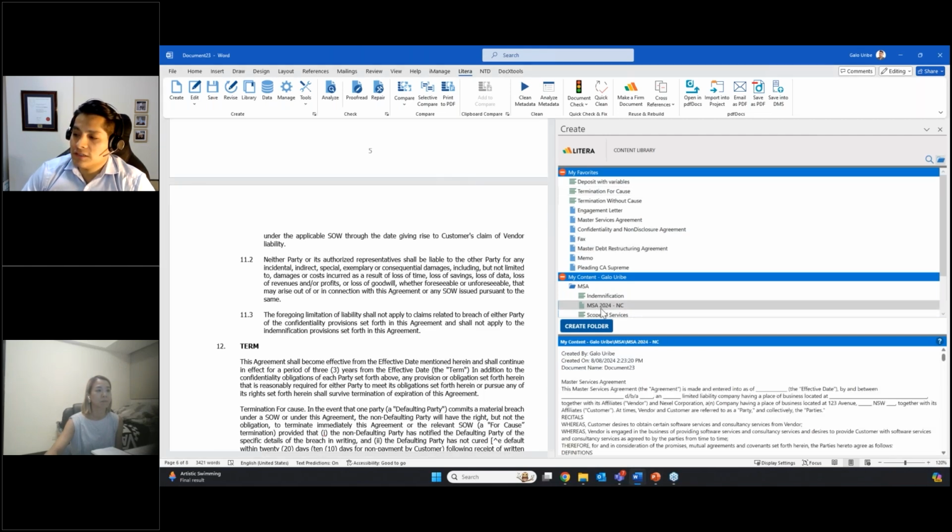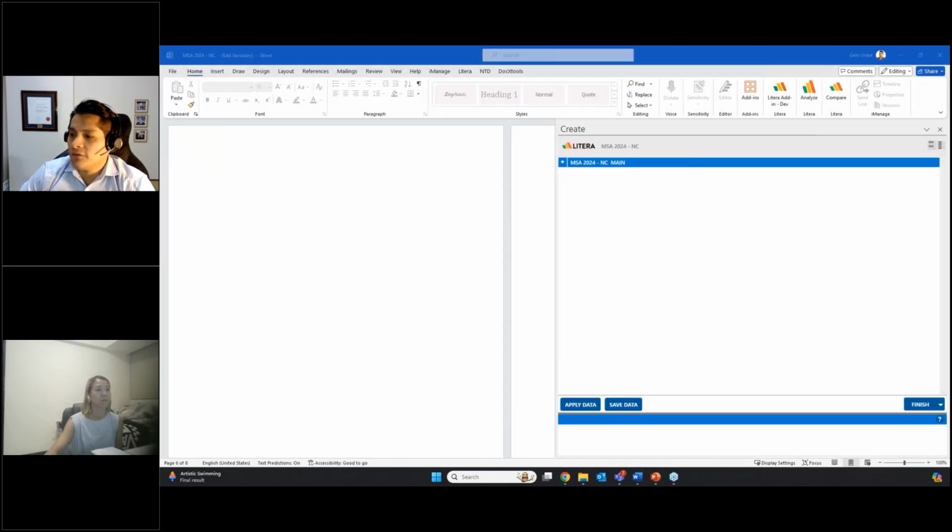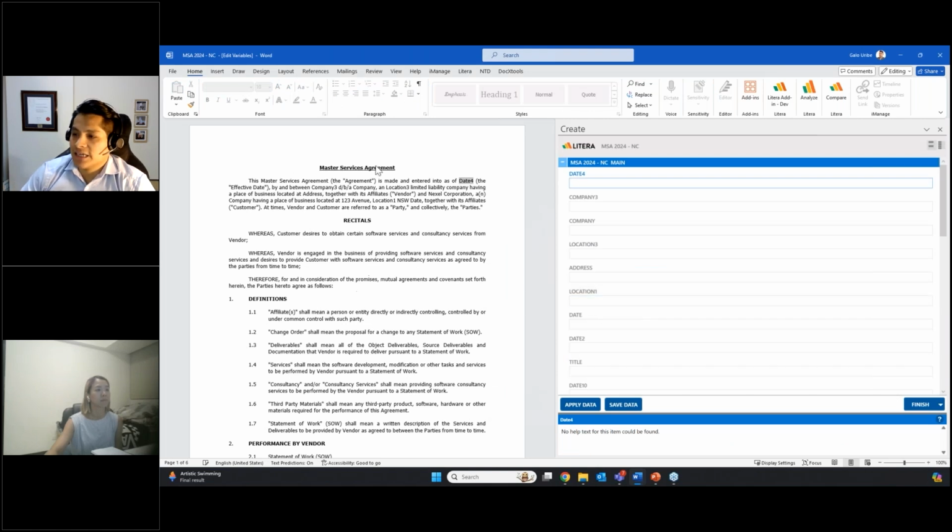And if I want to use this template, I can just simply double click on it and Create will open up this template for me. It will have the MSA template preview on the left-hand side, and on the right-hand side, I have my form with all of the fields that I need to complete to put this MSA together. Great, so as we were able to see today, Create provides you with a wealth of tools for both templates and content, consolidated all into one single Word ribbon that will help you streamline document drafting end to end.